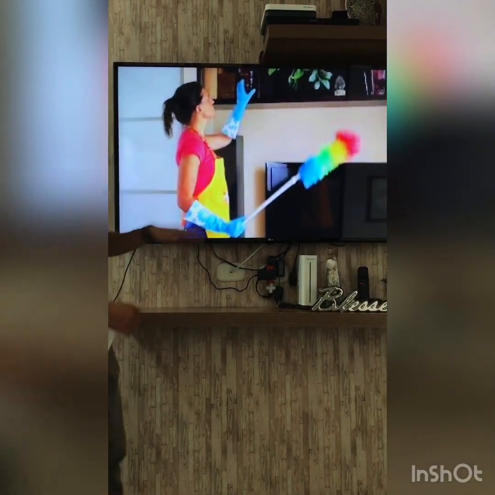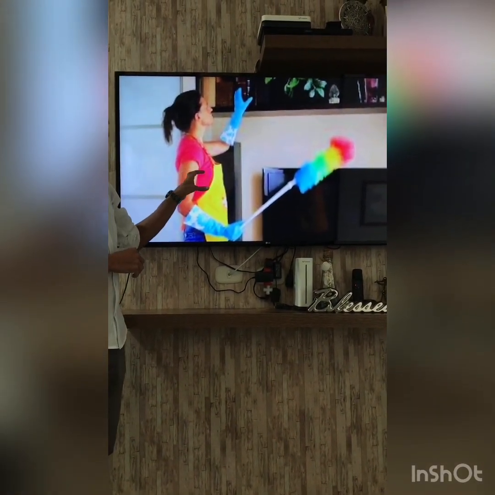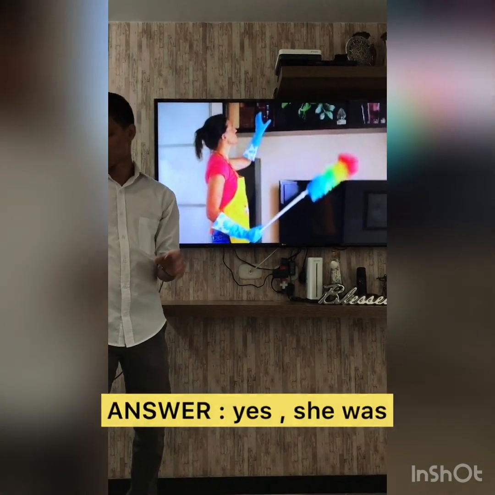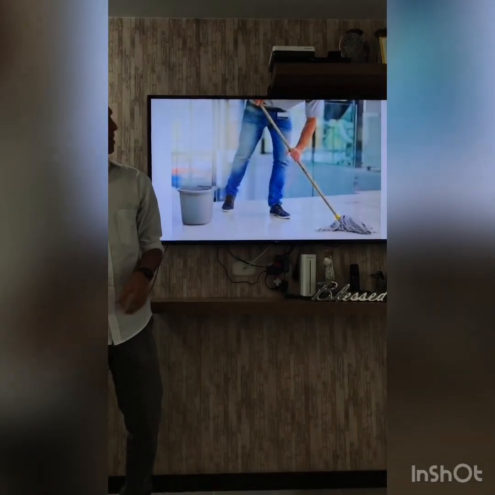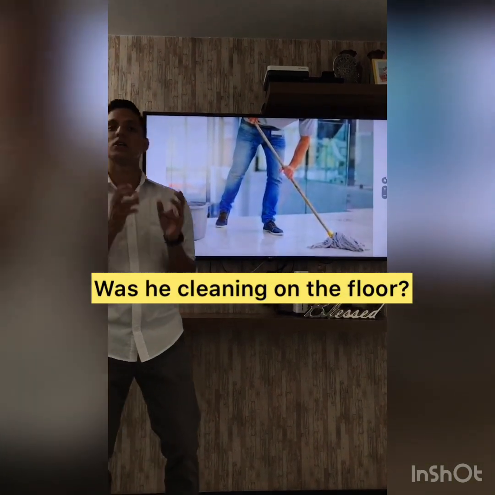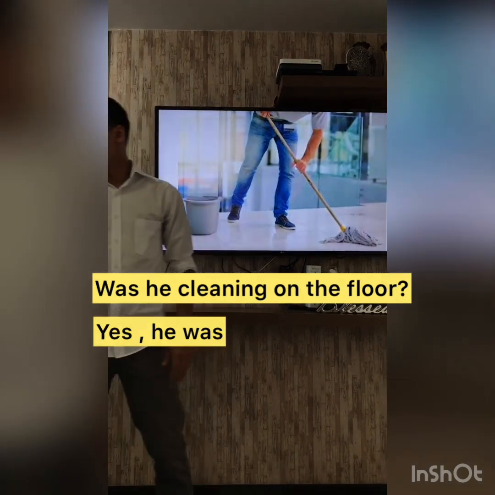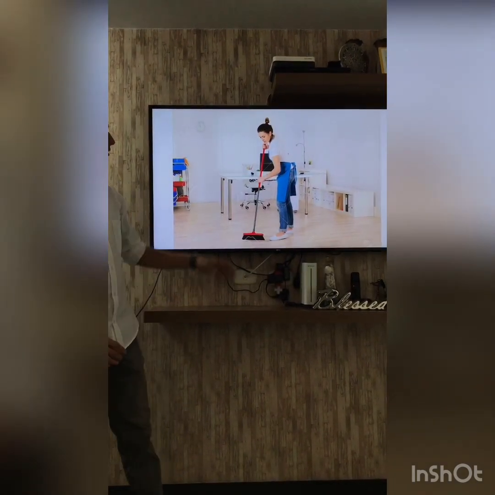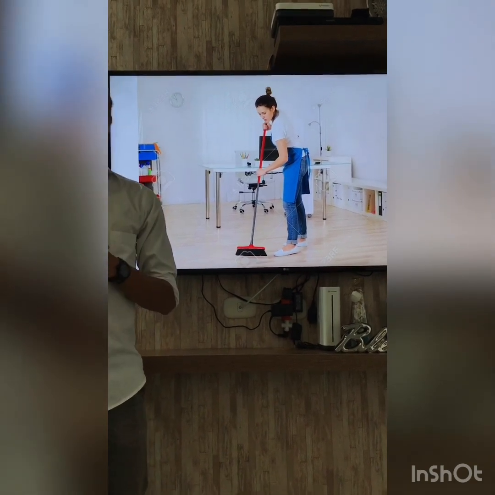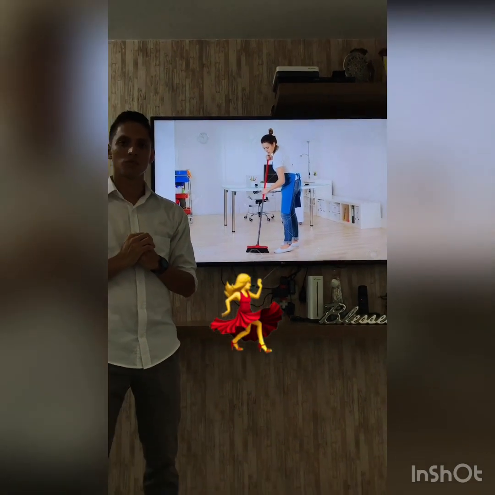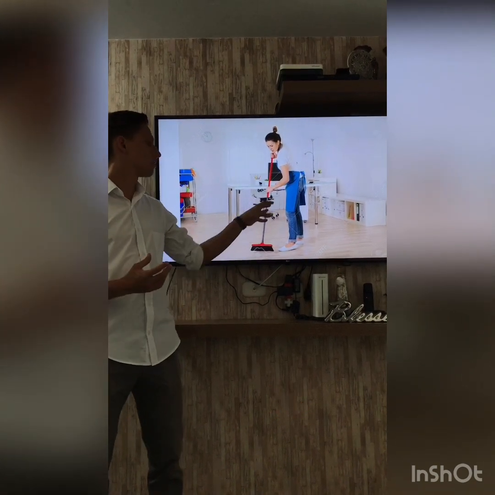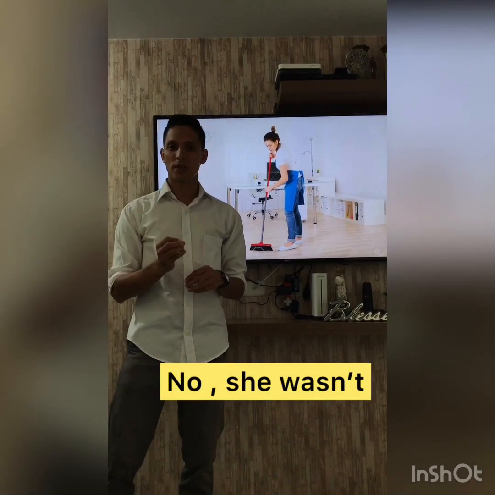I can say, was she cleaning? And I say, yes, she was. Or here, guys, was he cleaning the floor? The answer is a short answer: yes, he was. Or here, the last picture, look at this girl. I can say, was she dancing? This sentence is false. It's a question for you. Your answer is no, she wasn't.